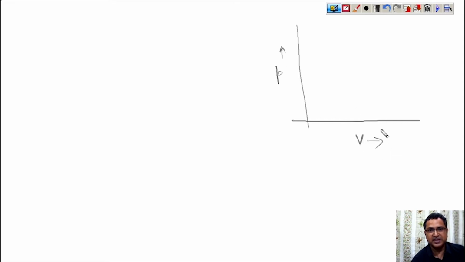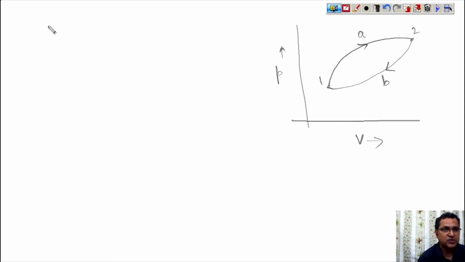In the case of Joule's law, we have already proved that in a cyclic process of a closed system, suppose we move from 1A2 and return back through 2B1, from state 1 to state 2. According to Joule's law, summation Q must be equal to summation W in any cyclic process.